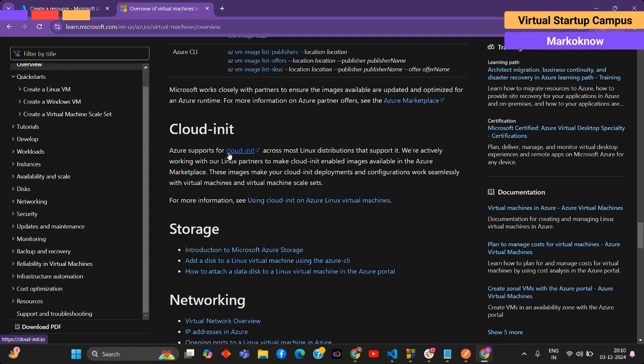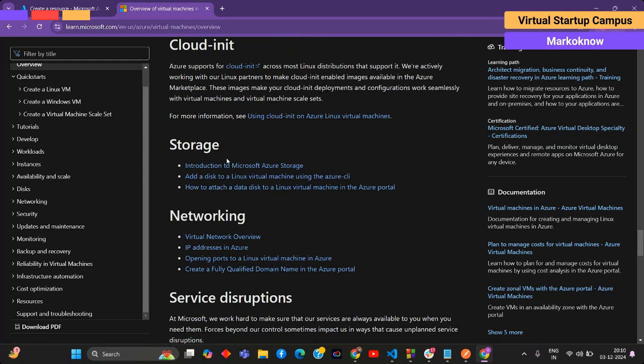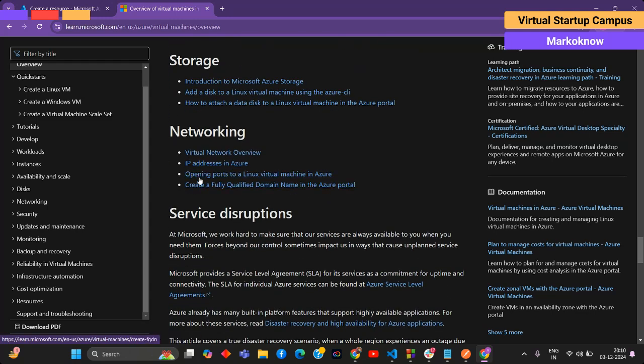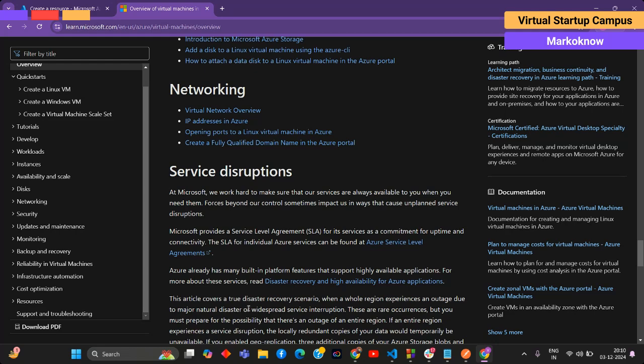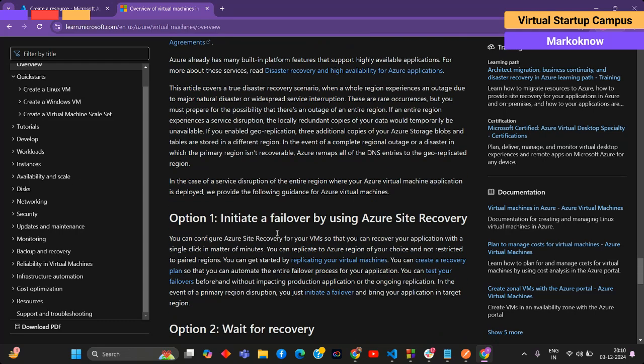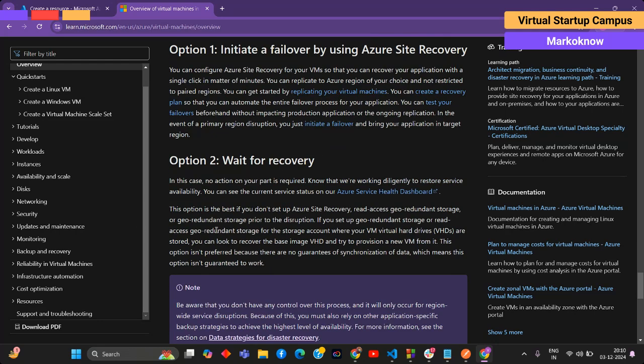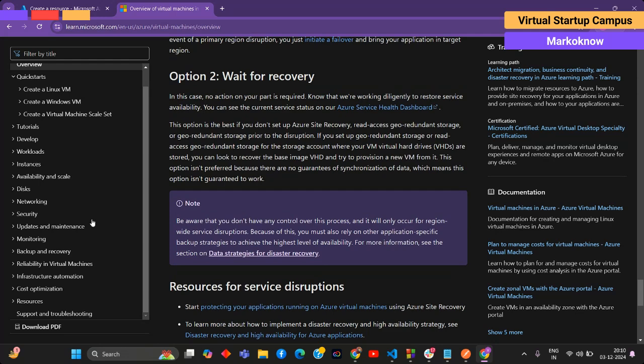They also provide storage and networking, where you can use the virtual network card and an IP address in Azure, as well as opening ports to Linux virtual machines. These are some things to think about, and the recovery part is the most important: you can recover everything.